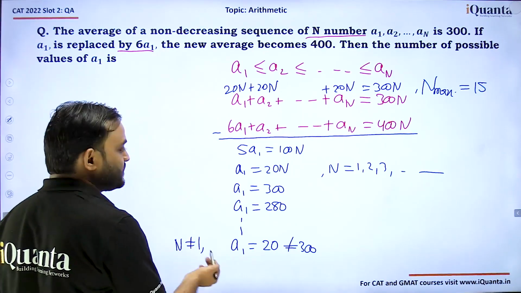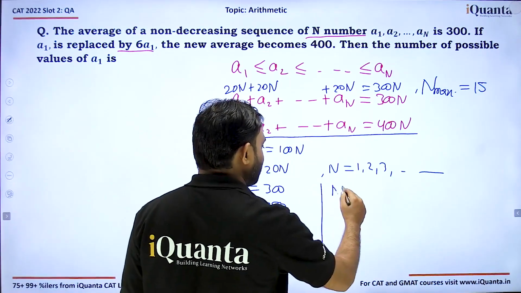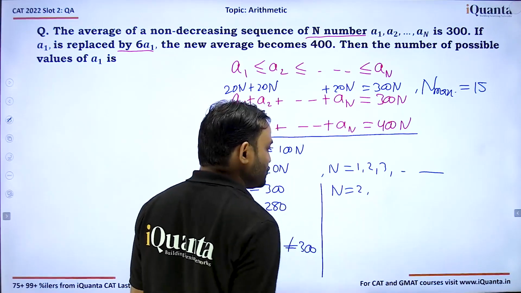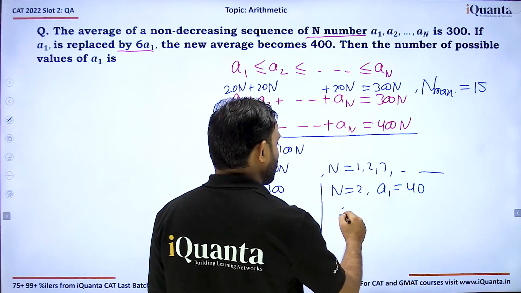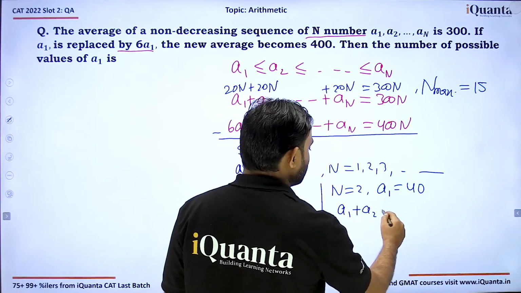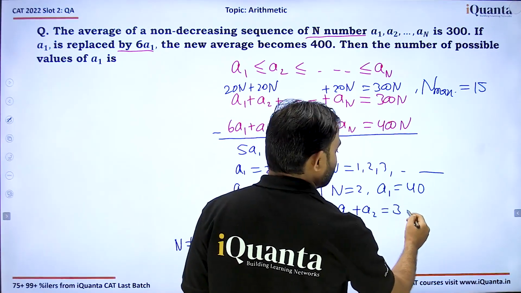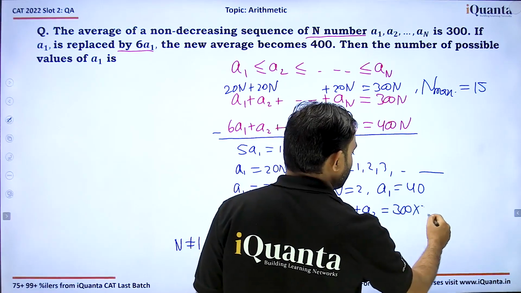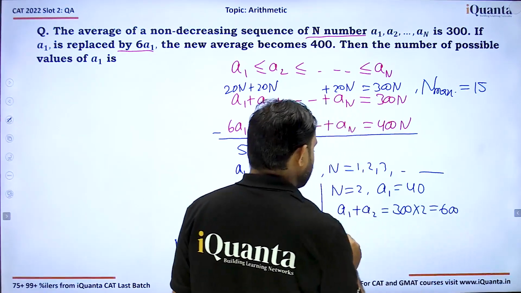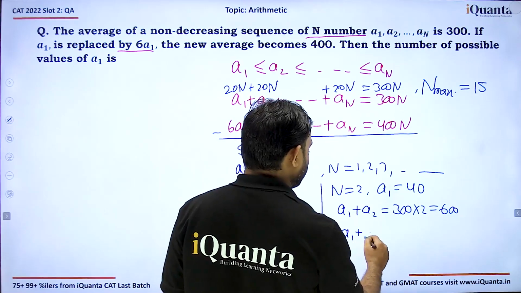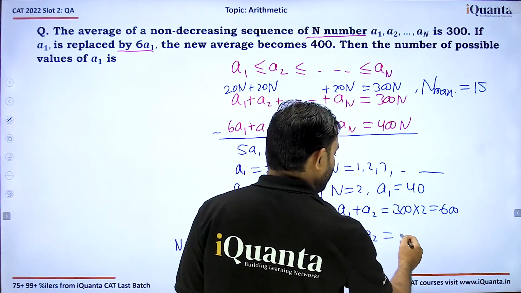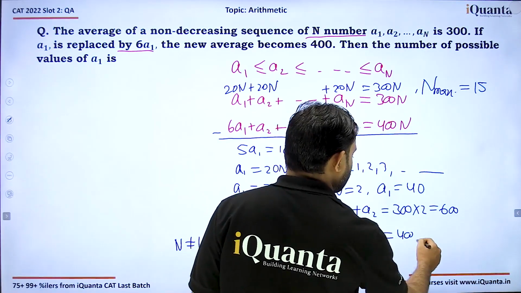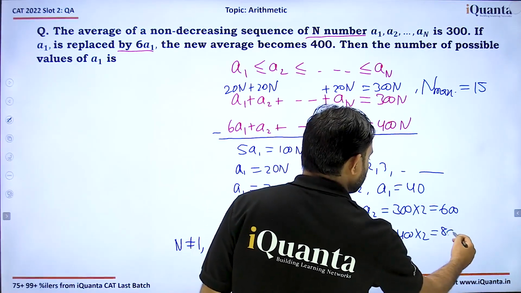What will happen if we take n is equal to 2? For example, if we take n is equal to 2, a1 will be equal to 40. So a1 plus a2 will be equal to 300 is average, so 300 into 2, which is equal to 600. But 6a1 plus a2 will be equal to, average is 400, so this will be equal to 400 into 2, which is equal to 800.